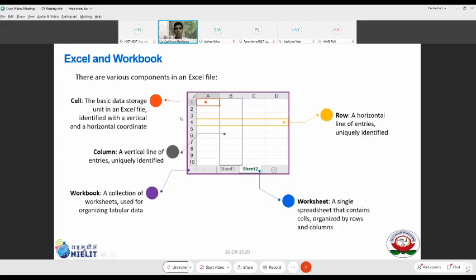A workbook is the total application which has more than one sheet in it. A worksheet corresponds to only one sheet, which is a collection of rows and columns. And a row corresponds to the row you can see here. It is the very simple structure of storing data, where you have just rows and columns, and you can simply store and retrieve data for everyday usage.